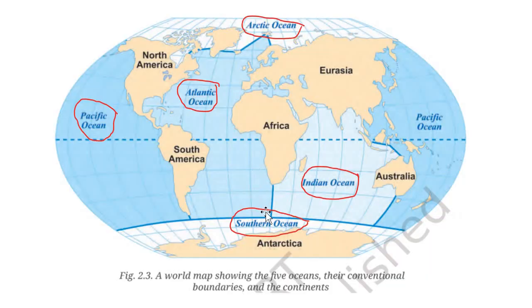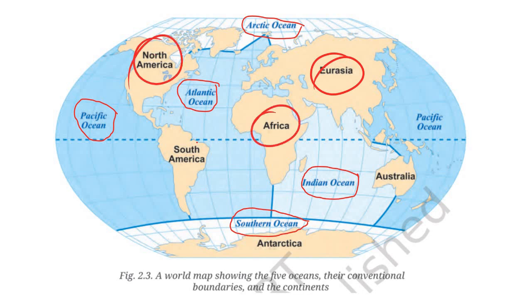Okay. So now, what do you see here? In this world map, you see the 5 most important oceans: Pacific Ocean, Atlantic Ocean, Indian Ocean, Arctic Ocean and Southern Ocean, along with the various continents: Eurasia, Africa, North America, South America, Australia, even Antarctica. Okay, this is important. This might come in the examination as map work.